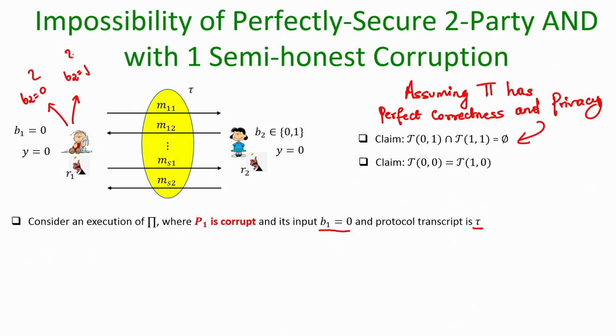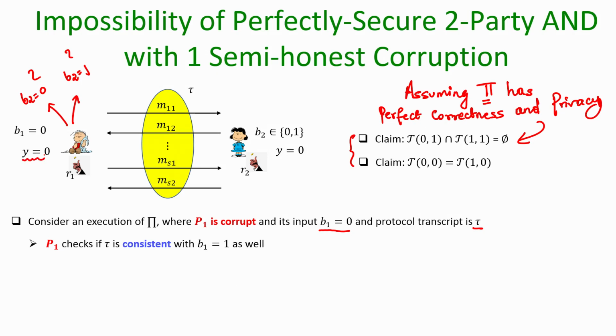We are now going to see a strategy which will allow P1 to analyze the transcript tau based on these two facts and conclude whether it has participated with B2 being 0 or B2 being 1, which would contradict the fact that protocol pi has perfect privacy. So, here is the strategy of P1. Once the protocol is over, anyhow it will learn that y is equal to 0.